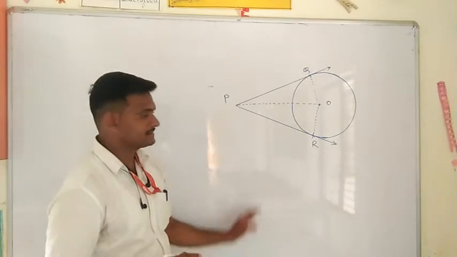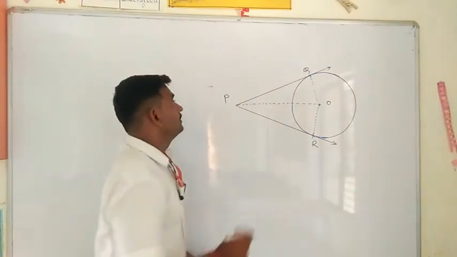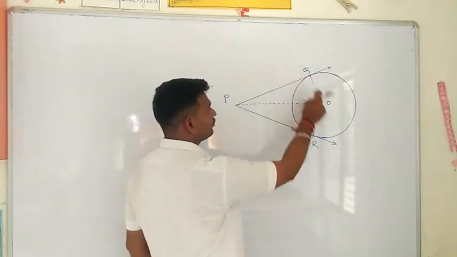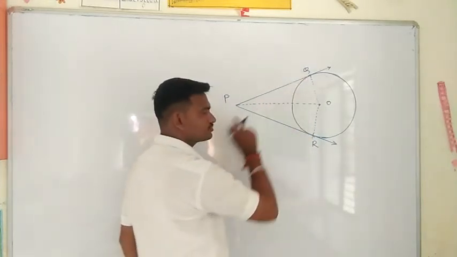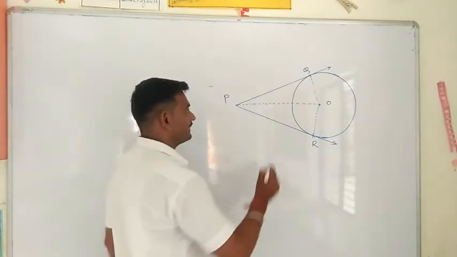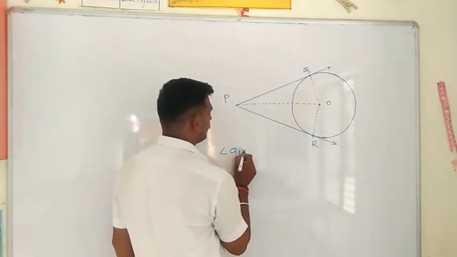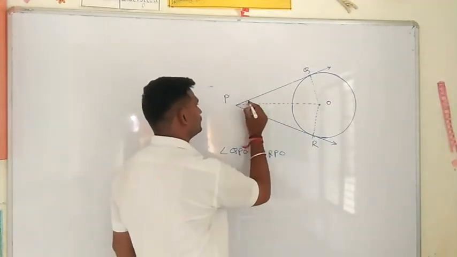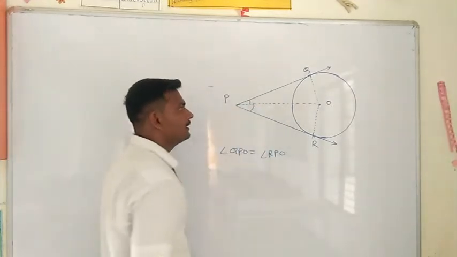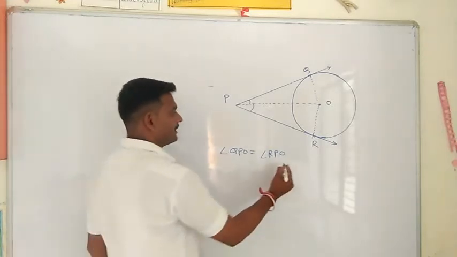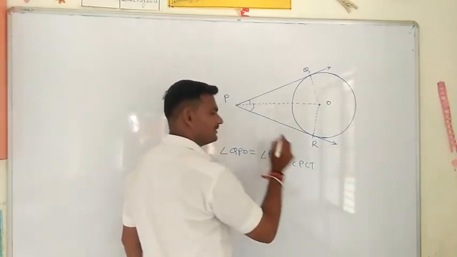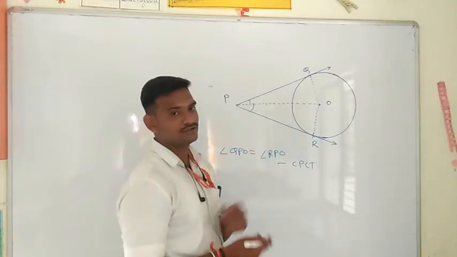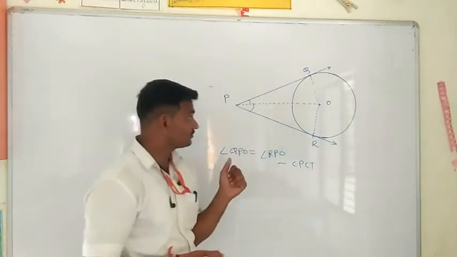Now note down one thing. See here, we got two triangles that are congruent, triangle PQO and triangle PRO. Now can we write angle QPO is equal to angle RPO? Yes, by CPCT we can write, because these two triangles are congruent, so this angle is equal to this angle. Now remember this.